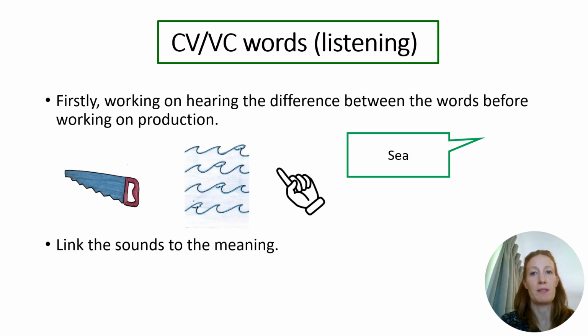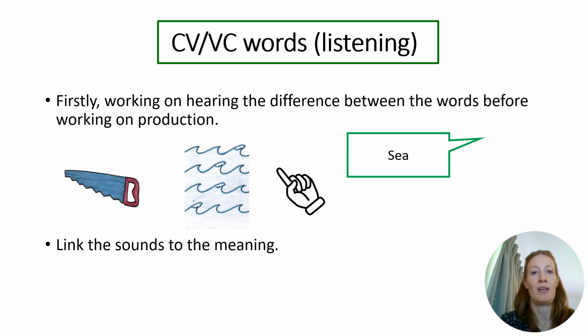The next level up the speech ladder is consonant vowel or vowel consonant words. For example, words like core, key, arc, ape, or ice. Firstly, we'd work on hearing the difference between the words before working on production. You could do this with picture cards. First, we'd introduce the pictures, explaining what they mean, and then we'd do a listening task.